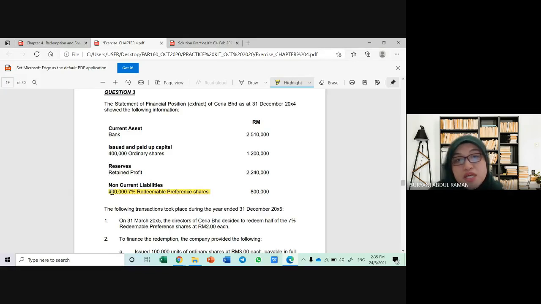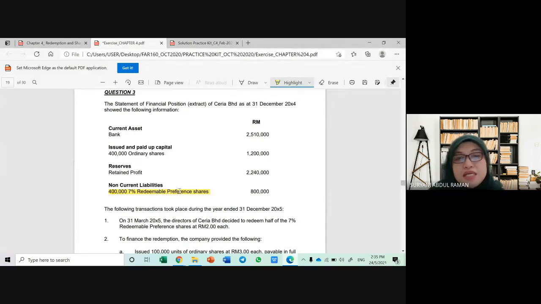So here we have a new item under non-current liability, which is redeemable preference shares. Even though the name has the word shares, this type of shares is not similar to the normal preference shares or the ordinary shares, which are classified as equity under issued and paid up capital.